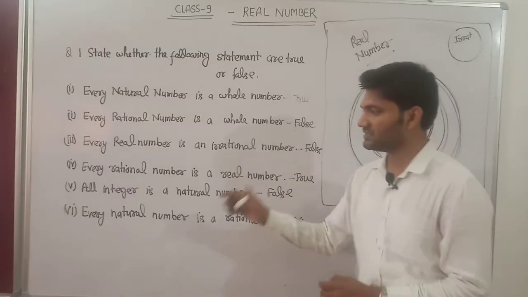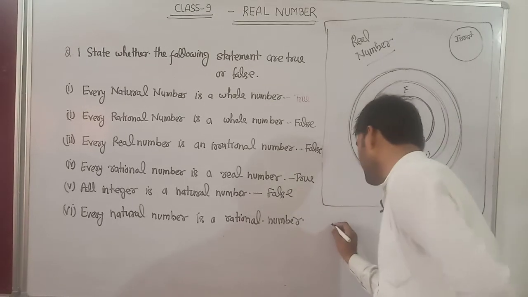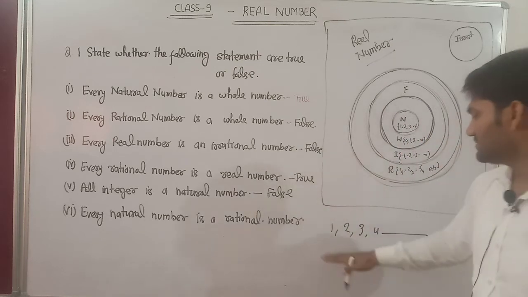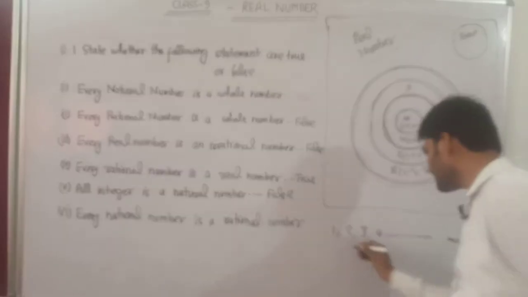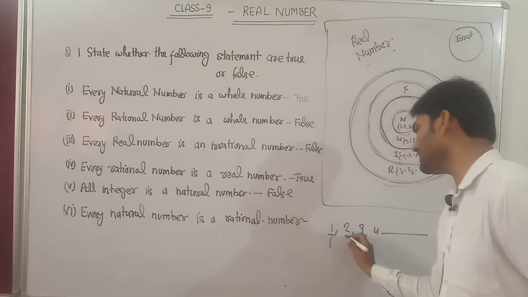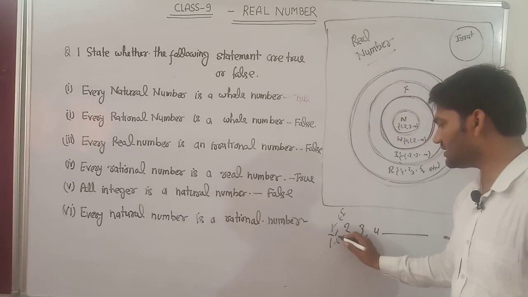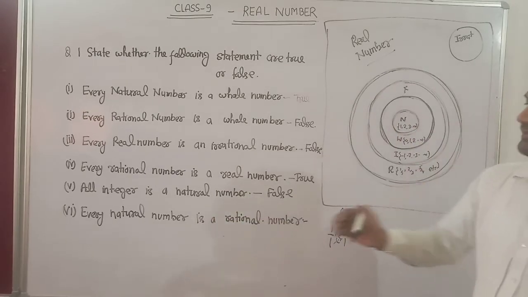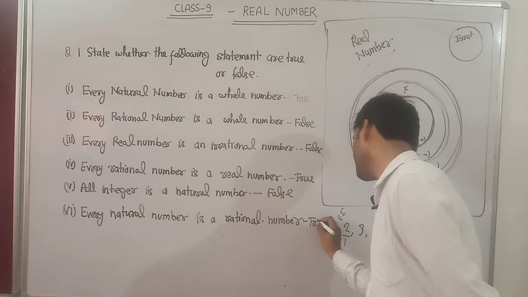And the last statement is: every natural number is a rational number. Check whether it is true or false. Natural numbers start with 1, 2, 3, 4 and go on to infinity. This statement is true, because a rational number is p upon q, where p and q both belong to the integers and q is not equal to 0. This definition is fulfilled for any integer, so every natural number is a rational number. This statement is true.